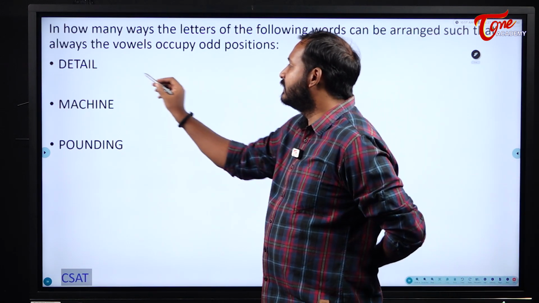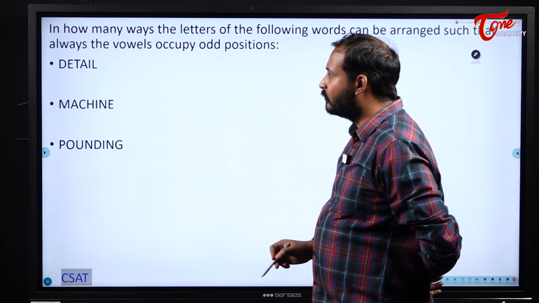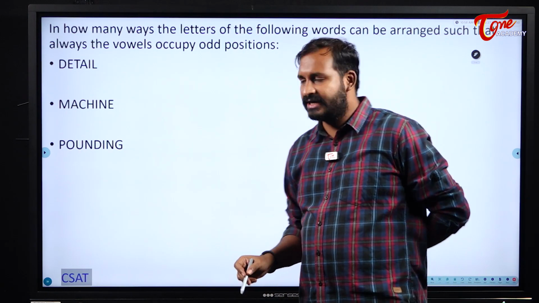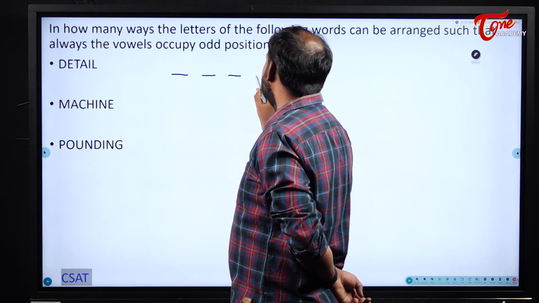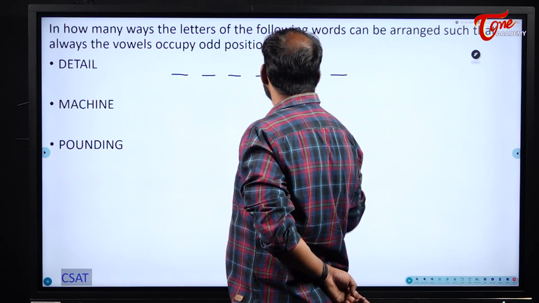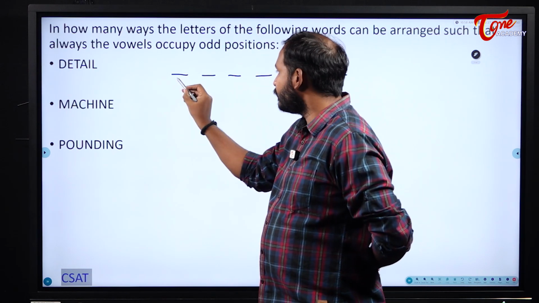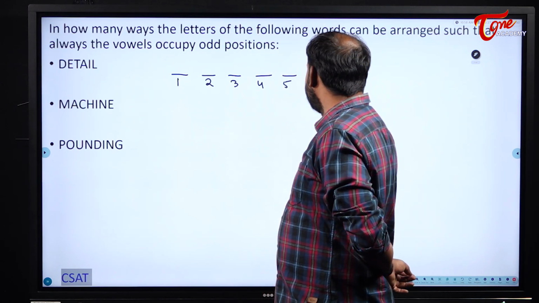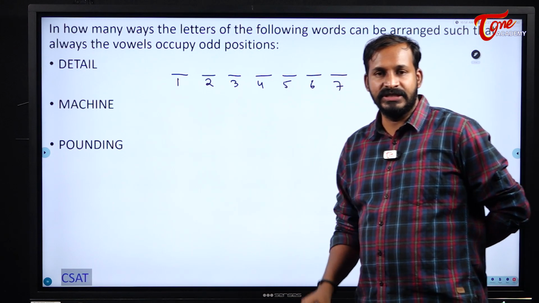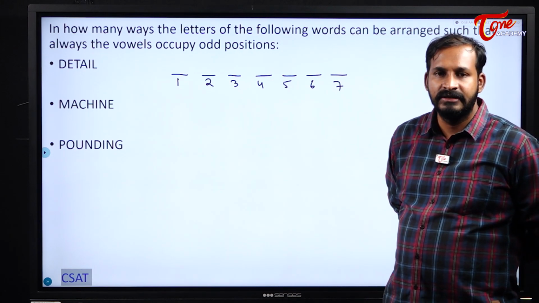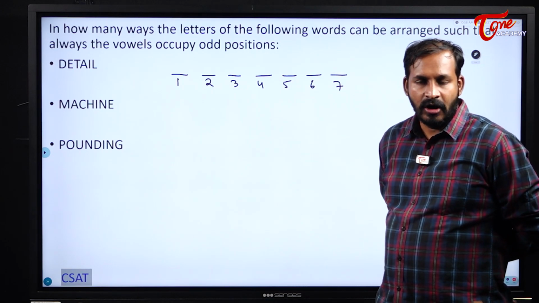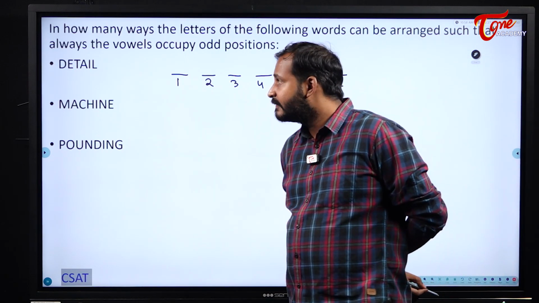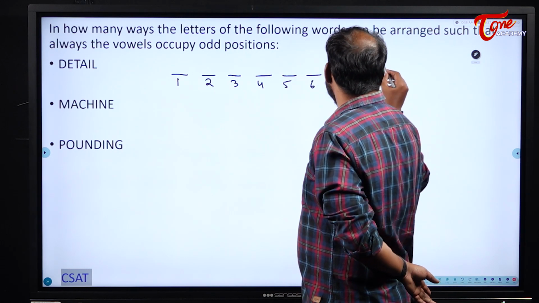Now, please see here, in the word detail, how many letters are there in total? 7 letters are there. So 7 positions I will get: 1, 2, 3, 4, 5, 6, 7. In 7 positions, how many odd positions will I get? Because definitely vowels should occupy odd positions only. 4 odd positions.